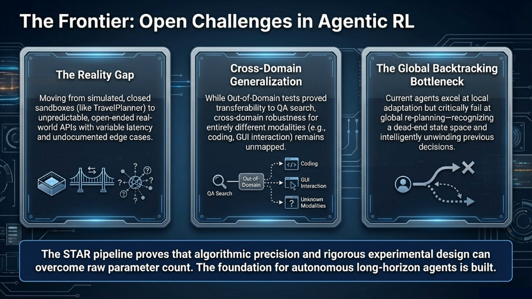While we have built the foundation for autonomous long-horizon agents, the frontier still holds open challenges. We must bridge the reality gap from closed sandboxes to unpredictable, open-ended real-world APIs. We also need to map cross-domain generalization to entirely different modalities like coding and GUI interaction. Finally, we must overcome the global backtracking bottleneck, teaching agents to intelligently unwind previous decisions when hitting a dead-end state space. Ultimately, the STAR pipeline proves that algorithmic precision and rigorous experimental design can effectively overcome raw parameter counts.